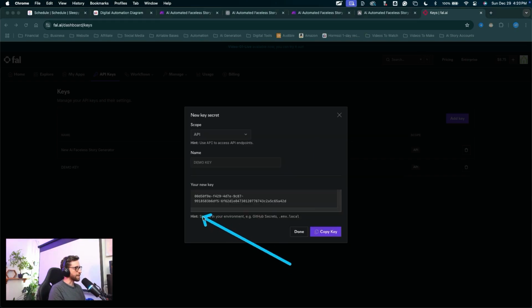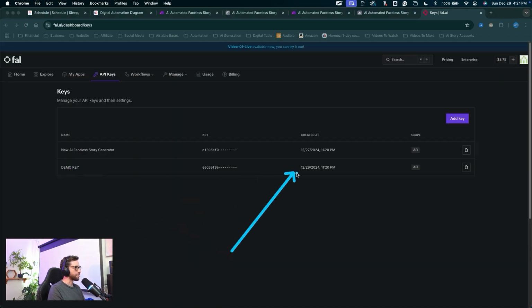I'm going to delete this particular key right after this video, but this is your API key. You want to keep it safe. You want to write it down. They're only going to show it to you once, so make sure you copy it, write it down, and keep it safe. I'll copy the key, then click done. And now I have my demo key right here.